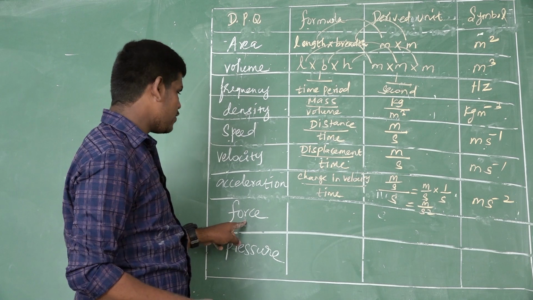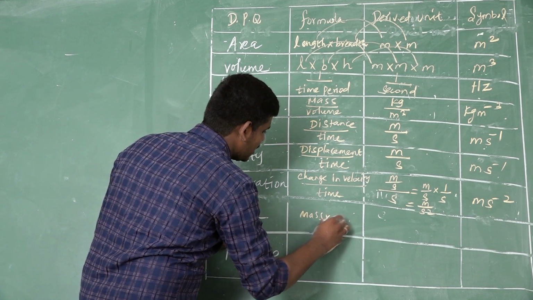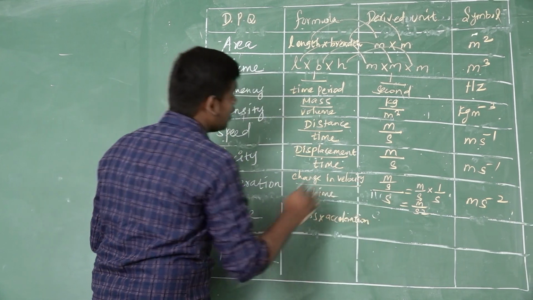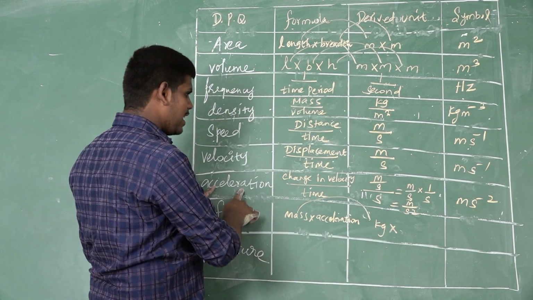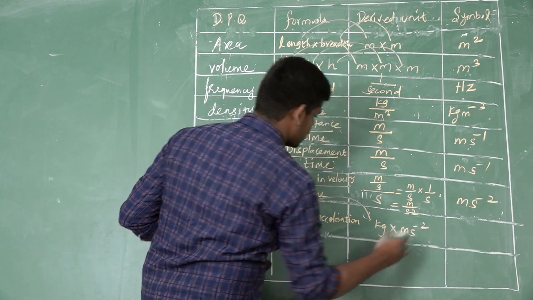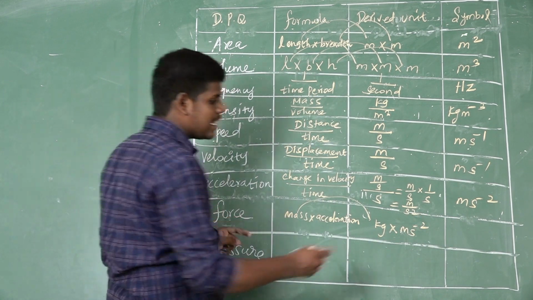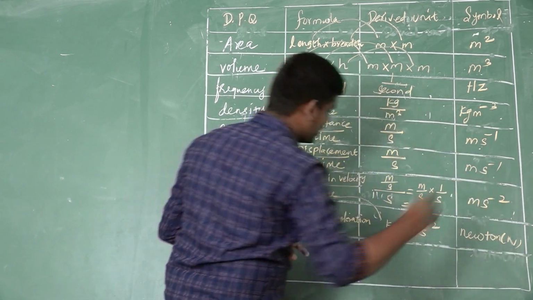And the next one is force. Force is equal to mass into acceleration. The unit of mass is kilogram. Already we derived acceleration, meter second power minus 2. So what is the symbol of force? That is Newton. We will write the capital N.